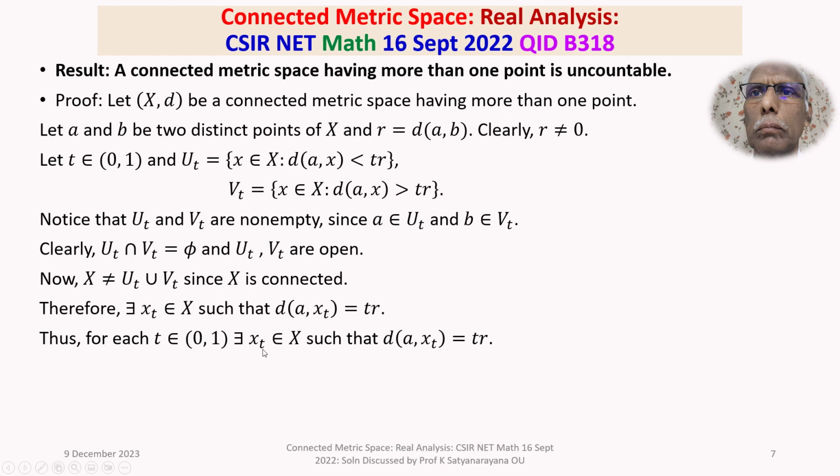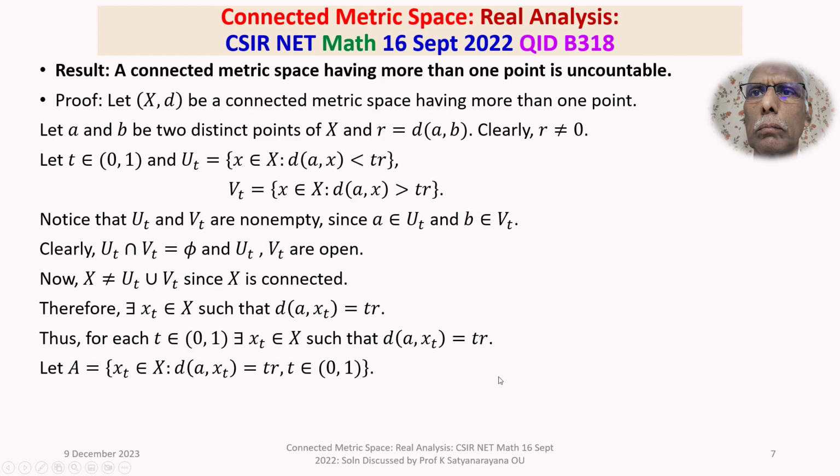Correct. Now, I conclude that for each t belonging to (0,1), there exists an element xt belonging to capital X such that the distance between A and xt is equal to t times R. Now collect all such xt's corresponding to every t, and name that set capital A. Let capital A be the set of all those xt belonging to capital X such that the distance between A and xt is equal to tR, for each t belonging to (0,1).